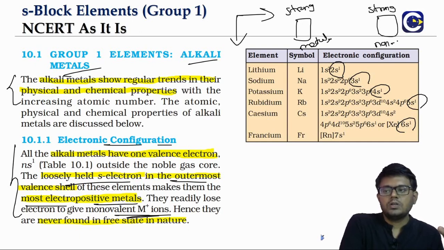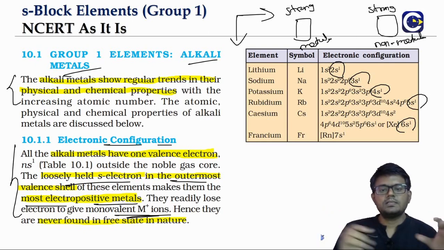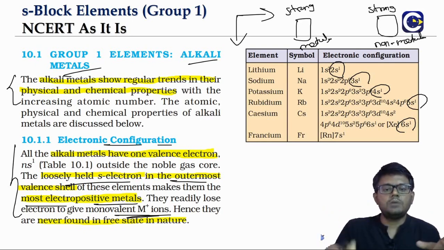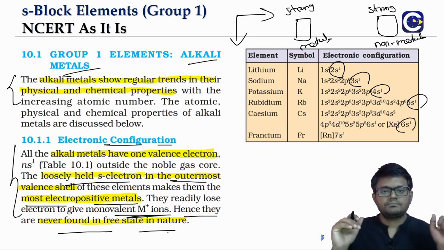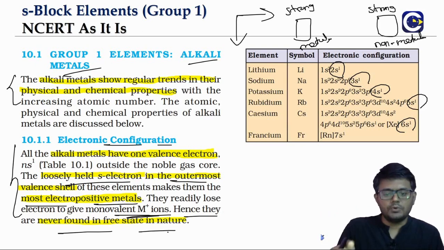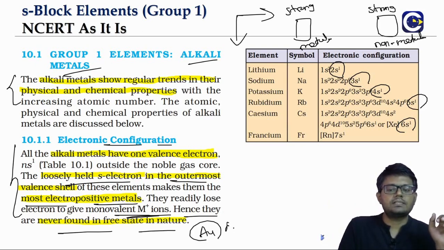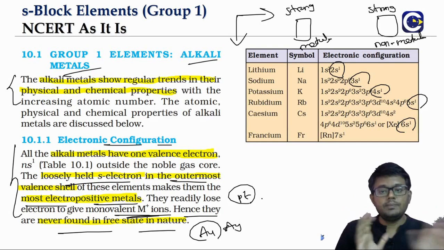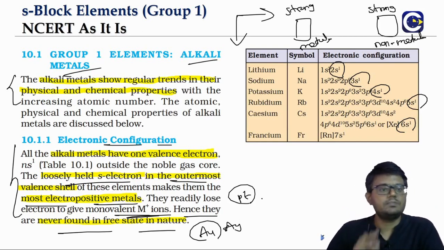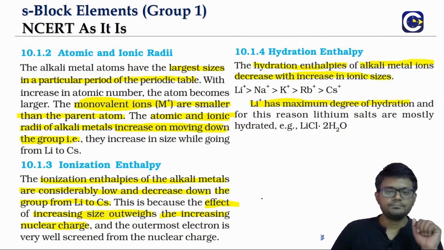Strong non-metals or electronegative. Okay, so because they are very easily able to form monovalent ions, they will usually be found in the combined state. Means they will always be present as compounds. They will not be in the free state. Like some of the metals, right, whether it is gold or silver, sometimes they can be present in the free state also. Platinum. But the first group elements, they will not be present in the free state. They will always be present in the combined state.